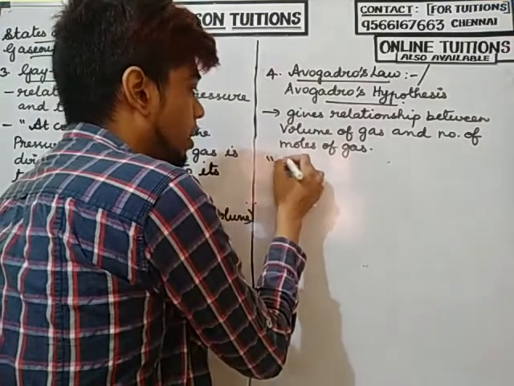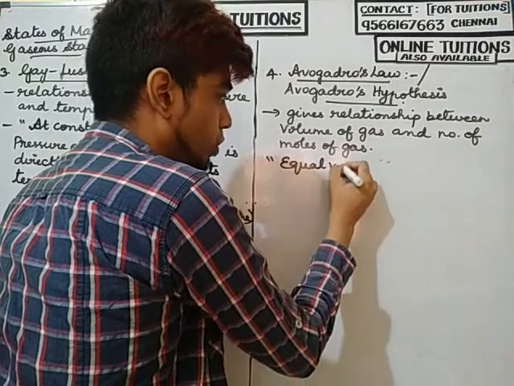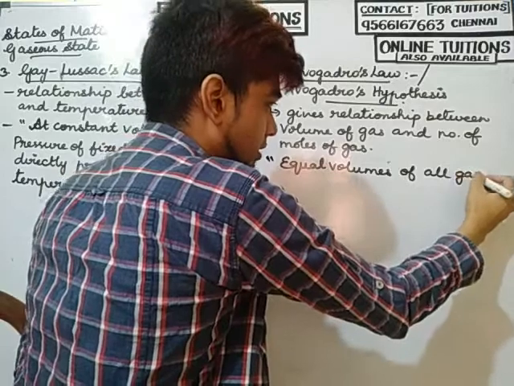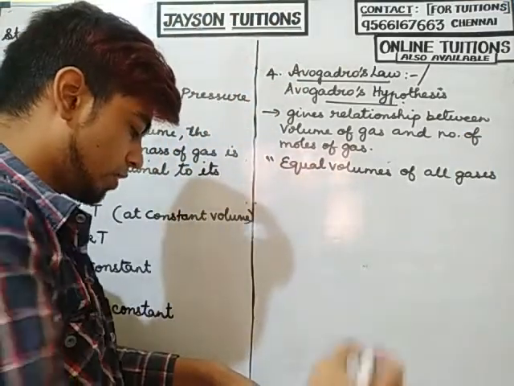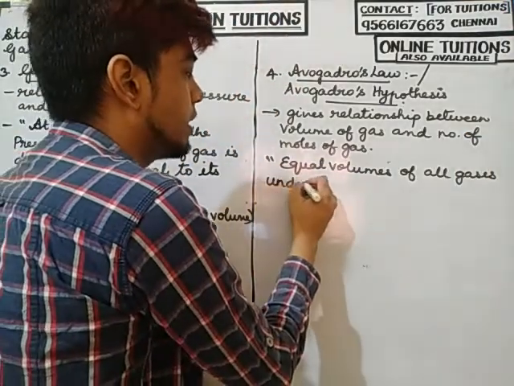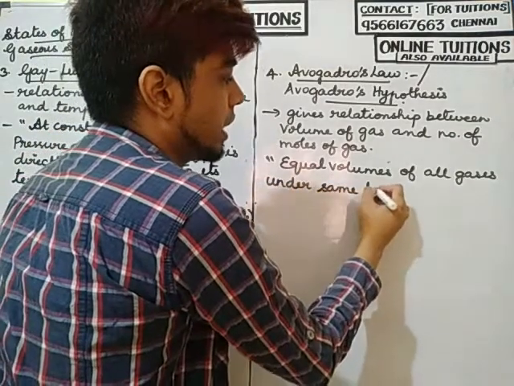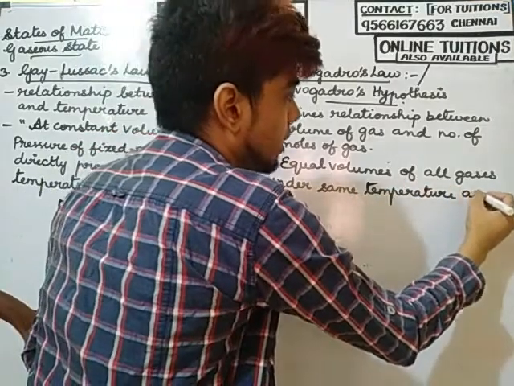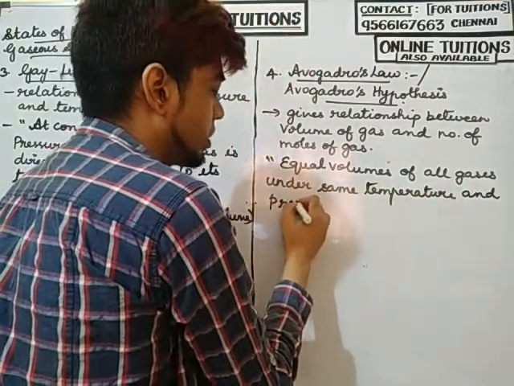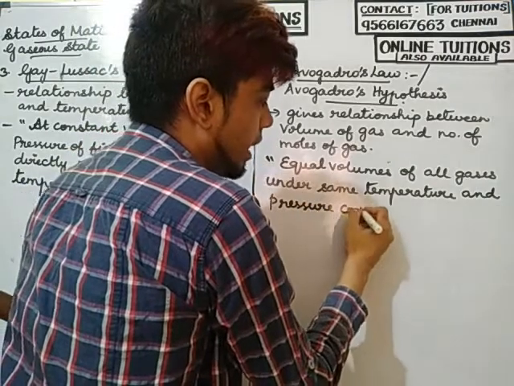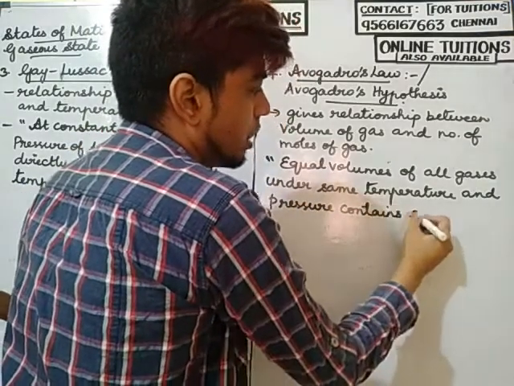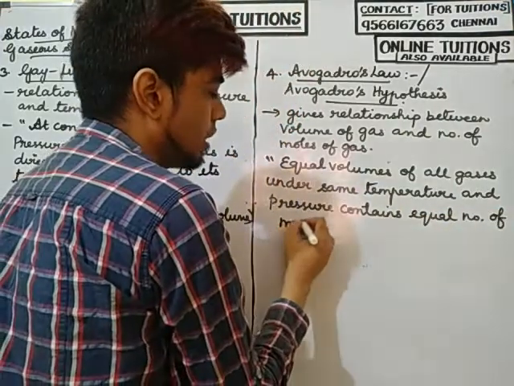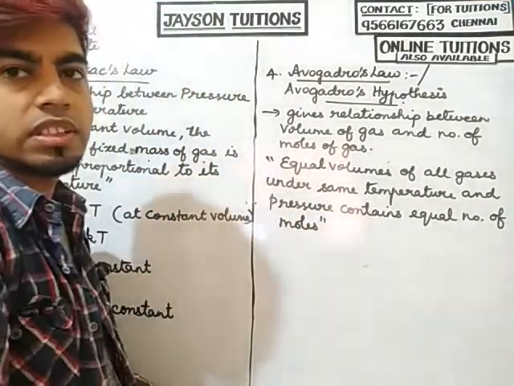So what is that law? Equal volumes of all gases under the same temperature and pressure contain an equal number of moles. So this is Avogadro's law.